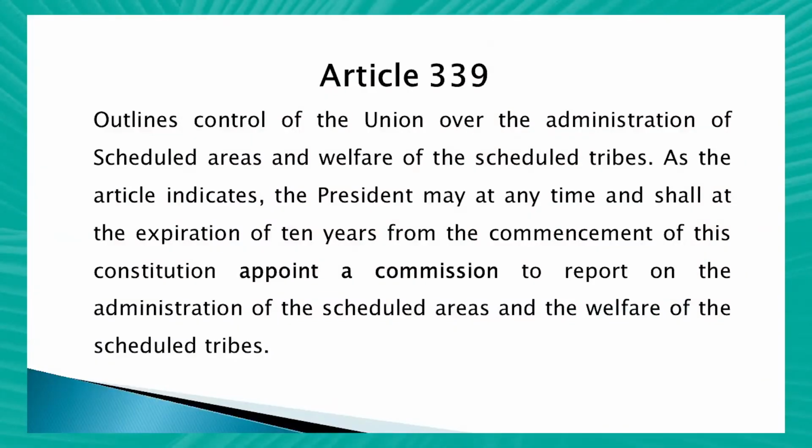Article 339 outlines control of the Union over the administration of the scheduled areas and welfare of the scheduled tribes. As the article indicates, the President may at any time and shall, at the expiration of 10 years from the commencement of this Constitution, appoint a commissioner to report on the administration of the scheduled areas and welfare of the scheduled tribes. The President can appoint an officer who will report regarding the working of the safeguards according to this Article 339.